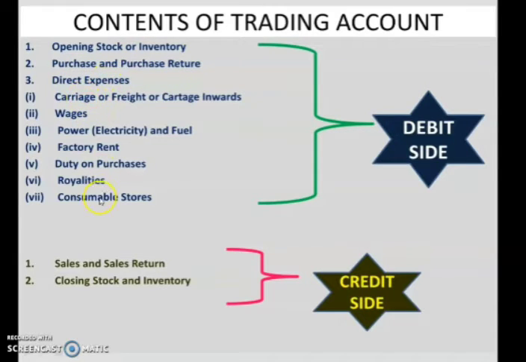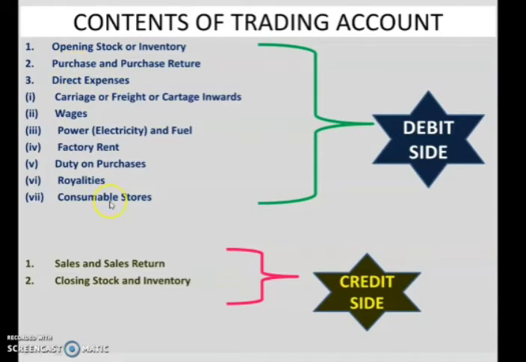Here you can see some of the direct expenses: carriage or freight or cartage inwards, wages, power and fuel, factory rent, duty on purchases, royalties, then consumable stores. So these are some of the items which come under direct expenses.